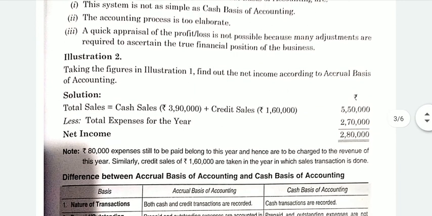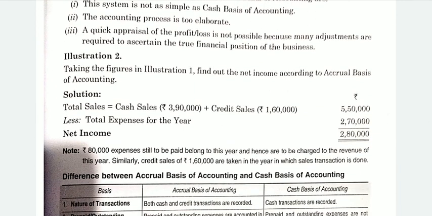So if we take the above example, as we had taken on the basis of cash system, if we consider that example, we have to find the net income according to accrual basis. How will it differ? You can see here, total sales were 3,90,000, but credit sales were 1,60,000.